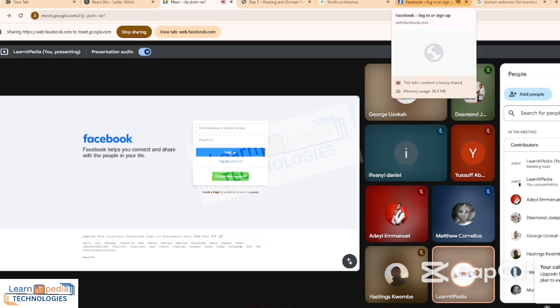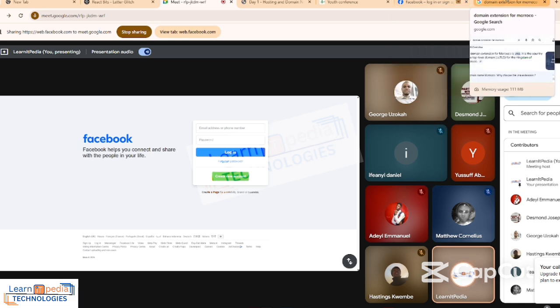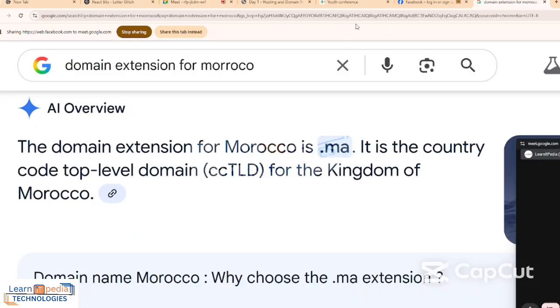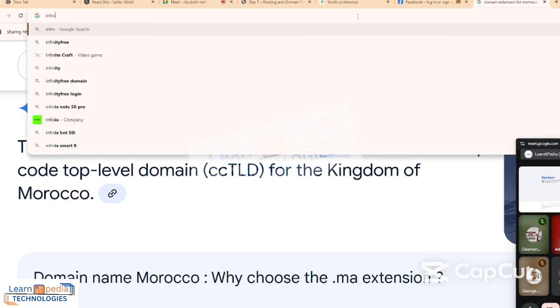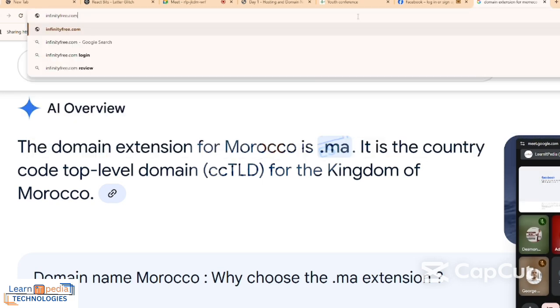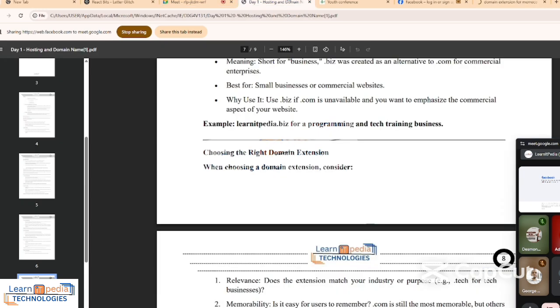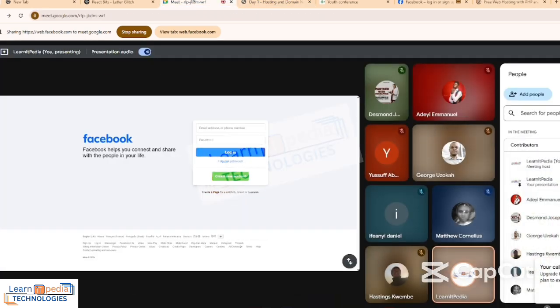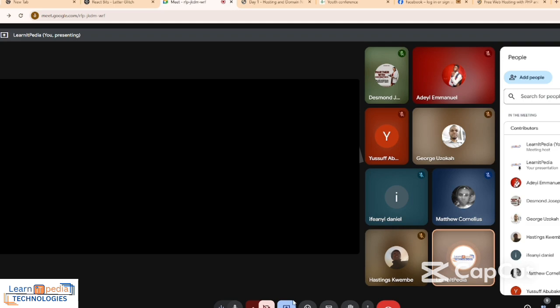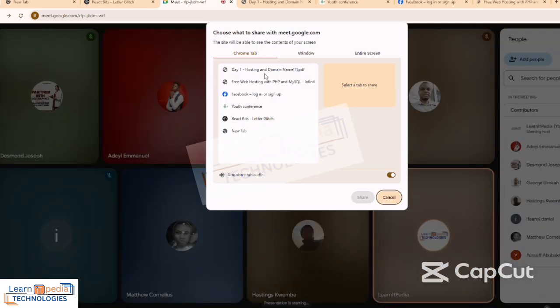The company we'll be hosting with is Infinity Free. I don't know if I put it in the material. Infinityfree.com. I'll send it to the group. You will open an account with infinityfree.com. So we have some companies that allow us to host for free first. When you like their service, you can then go ahead and pay. That will be the assignment we'll be doing today, creating an account with Infinity Free.